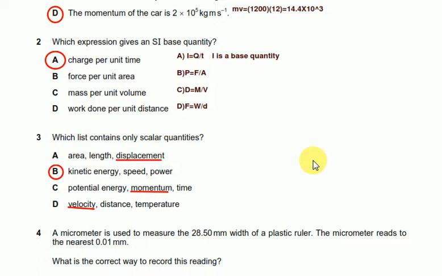Mass per unit volume is density, so that's also not a base quantity. Work done per unit distance is basically force, so that is also not a base quantity. So A is the answer.